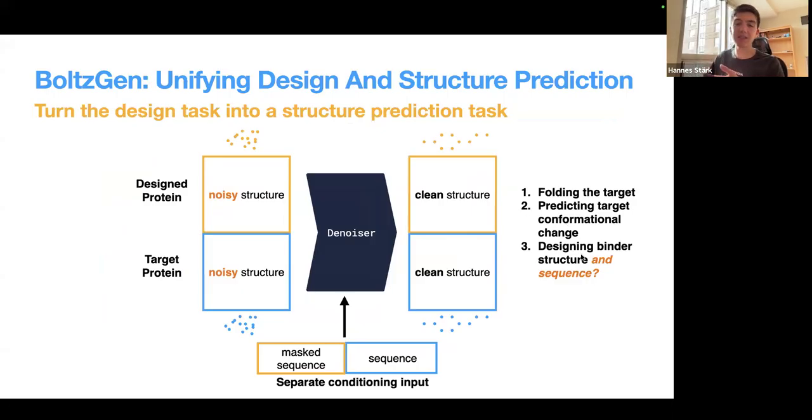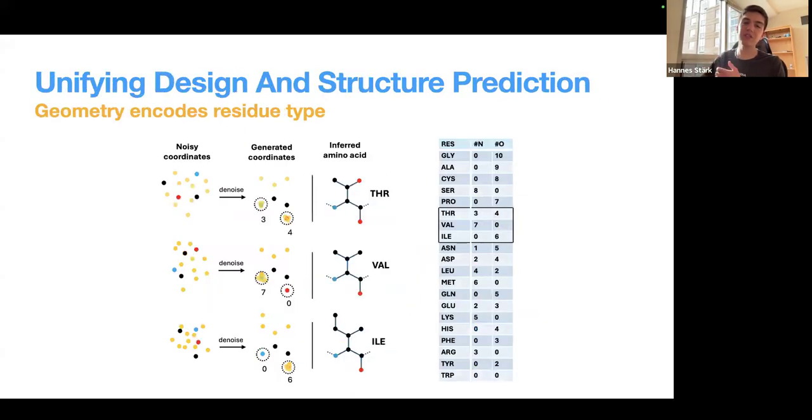But now this joint generation of sequence and structure is still happening here. But the sequence generation, the discrete part, is embedded in the continuous generation part. The geometry that we're generating directly encodes the residue types that we're generating. And how this is encoded, we see on this slide.